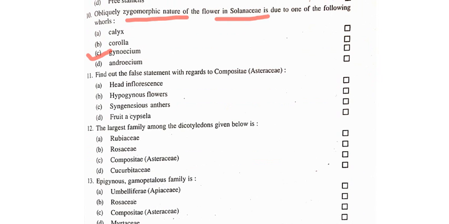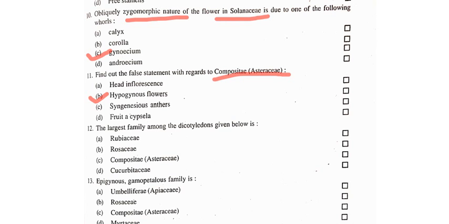Okay. Now next question, question number 11. Find out the false statement with regards to composite, or it is also known as Asteraceae. So the answer of this question is hypogynous flower. It is written wrong because we know that in composite or Asteraceae flower, epigynous flowers are present. So this is a false or wrong statement.